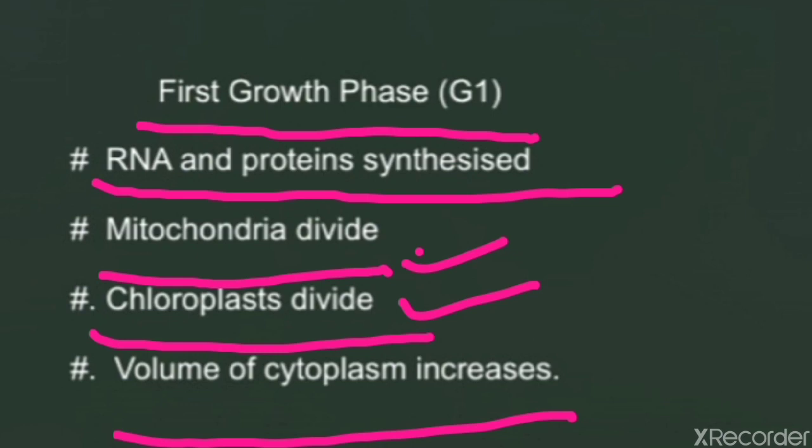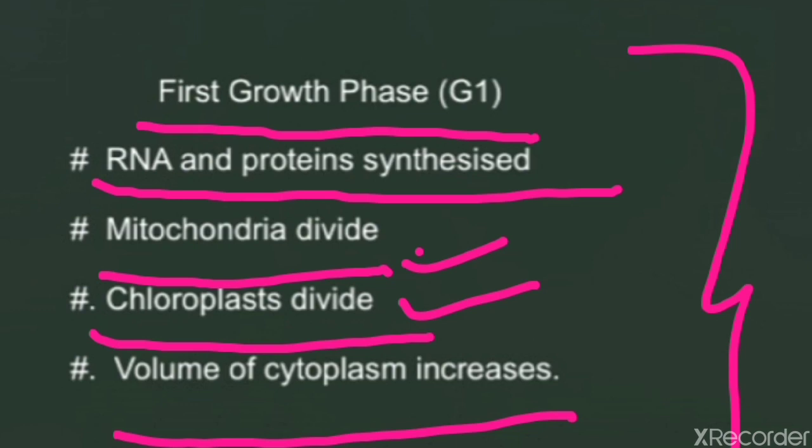These were the points of early G1 phase. If we talk about late G1 phase, all cells must follow one of two paths.